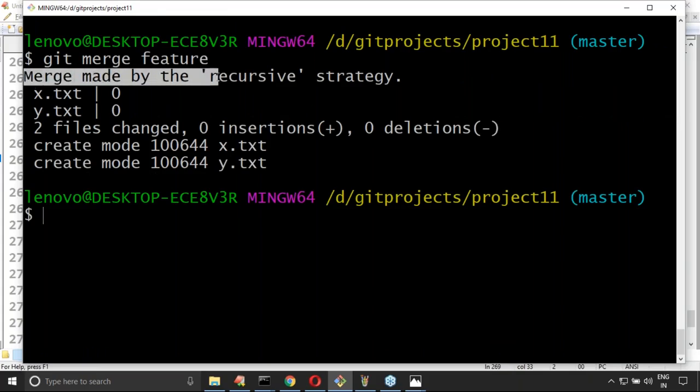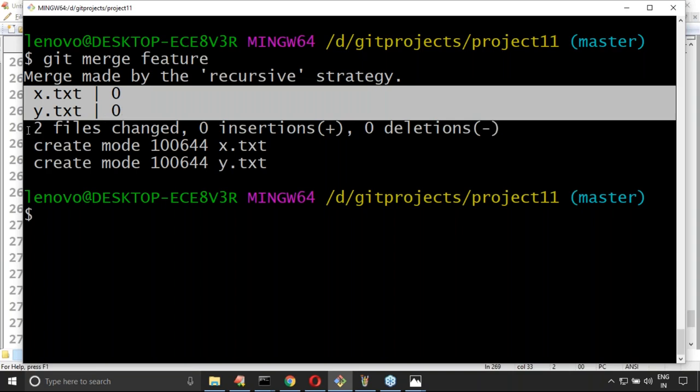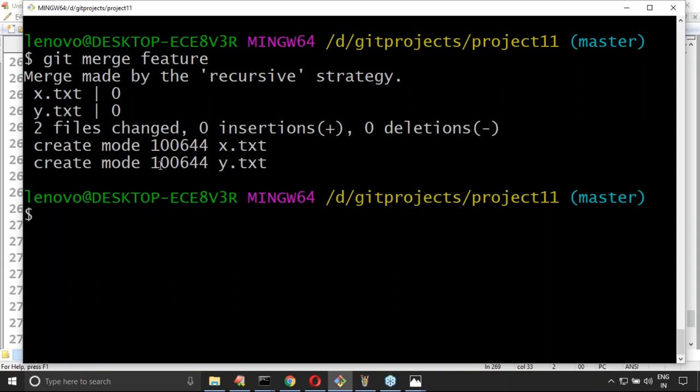Merge made by the recursive strategy. Recursive strategy is nothing but a three-way merge. Remember that: recursive strategy itself is nothing but three-way merge. x.txt, y.txt, two files changed. Yeah, perfect.